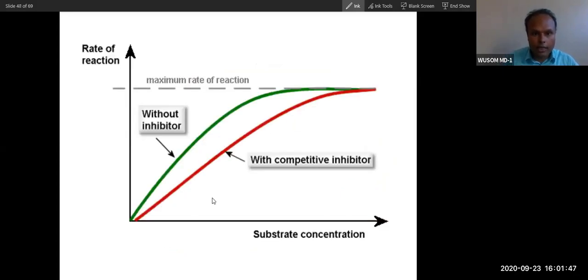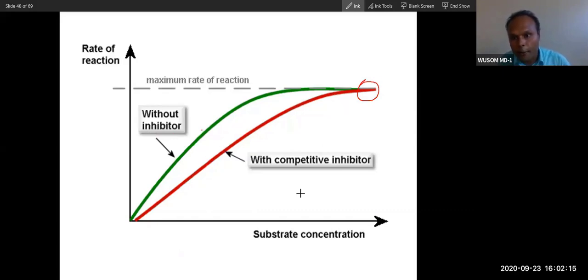You can see this is the Michaelis-Menten curve. So Vmax is the same, but Km changes. Km is different, Vmax same. In a competitive inhibitor, the curves kiss, like a boyfriend and girlfriend.